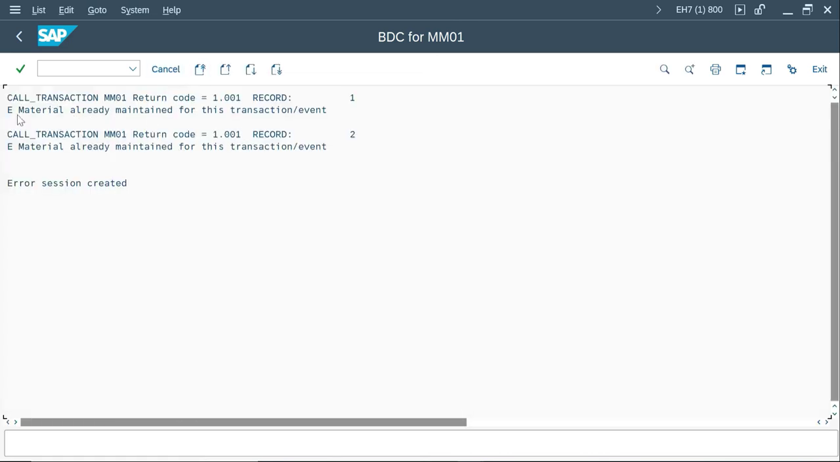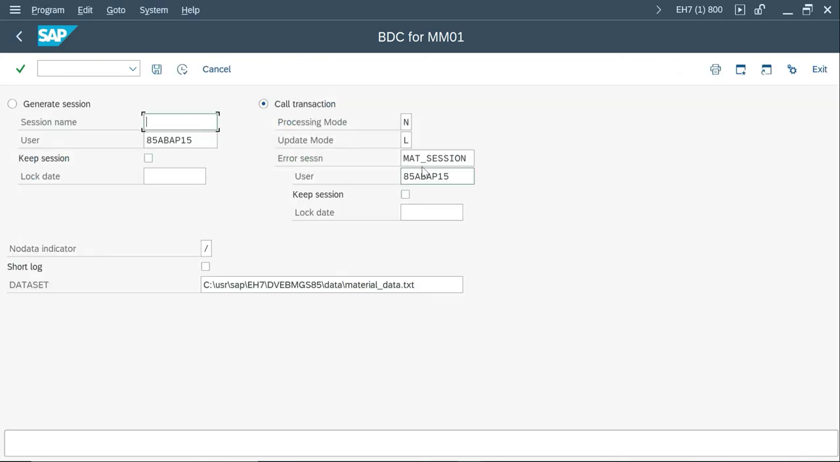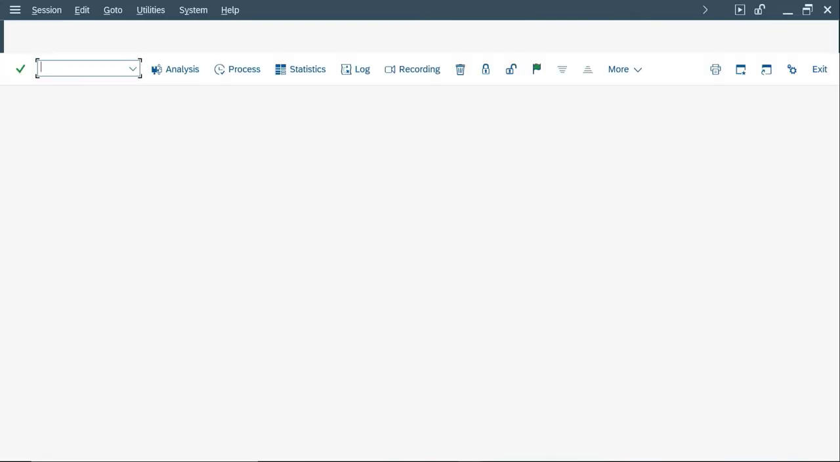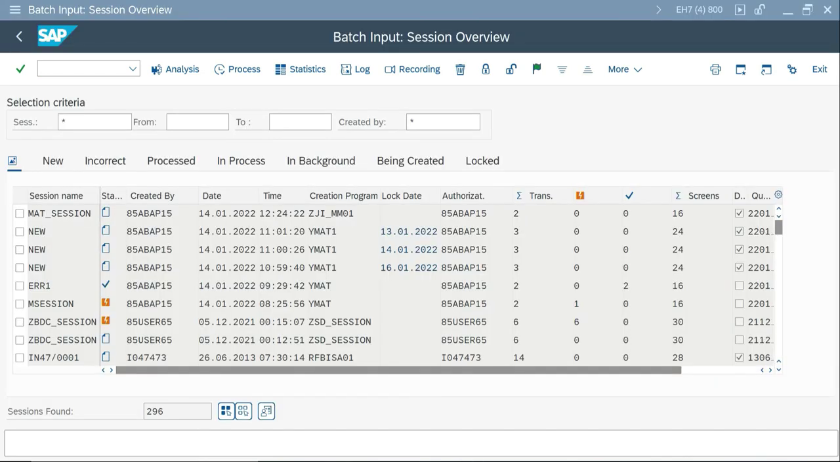So I'll get a message, material already maintained, for both, because I'm repeating with the same file, and error session created. Just go back, and what is the error session? mat underscore session. So go to SM35, the batch input transaction. So here it's created as a session.